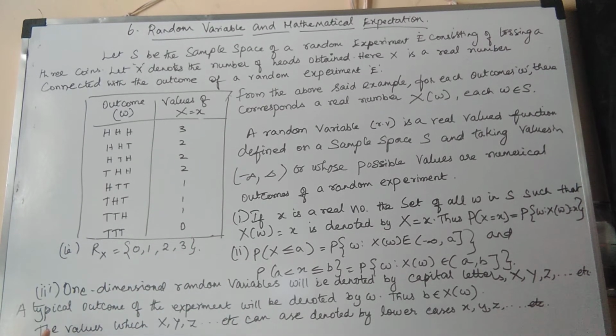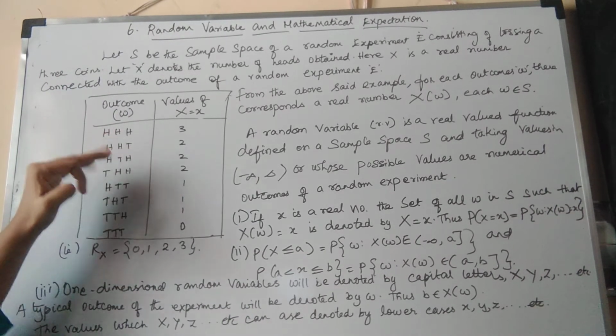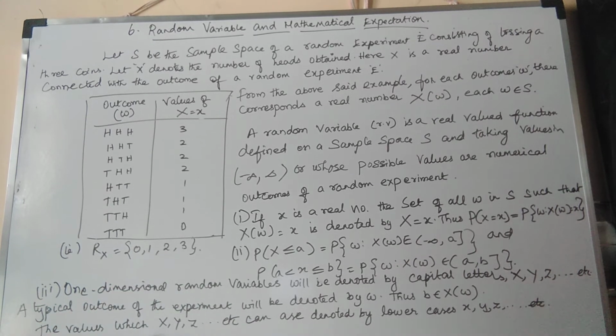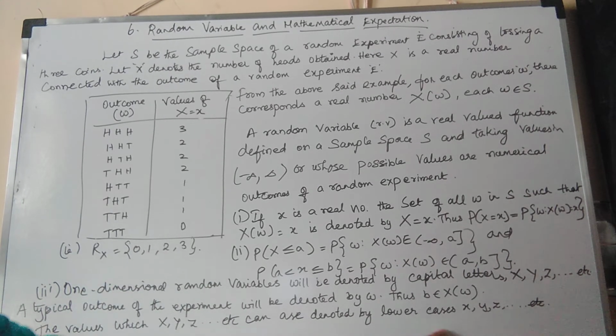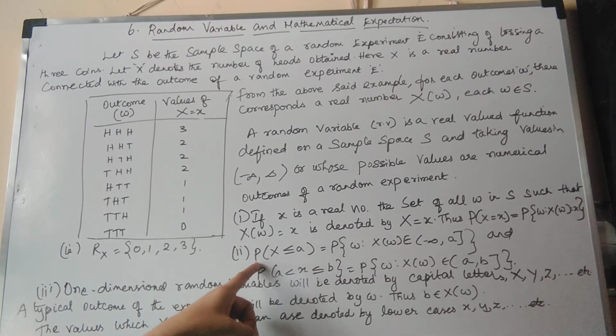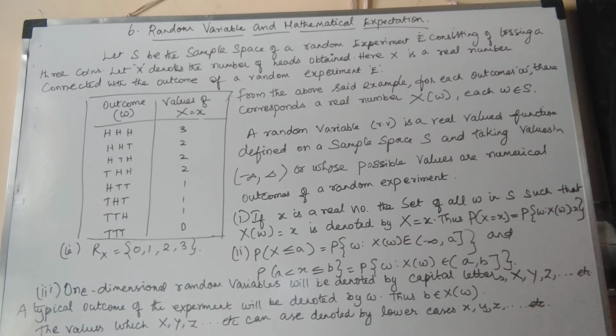When 3 coins are tossed, the random outcome values will be 0, 1, 2, 3. The variables X, Y, Z can be denoted in small case also. When you write it inside the probability, you have to denote X as small x and then define the outcome of the variable.